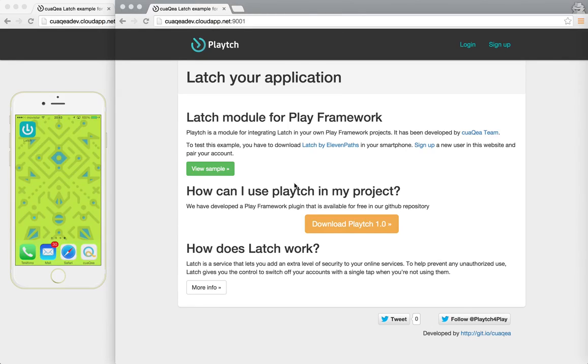Hello, we are going to explain how to use Playtch in your Play framework application or in your Play framework project. First of all, you have to enter our Playtch example.